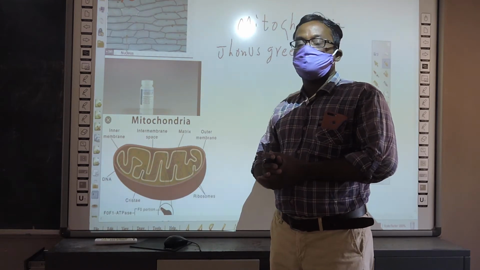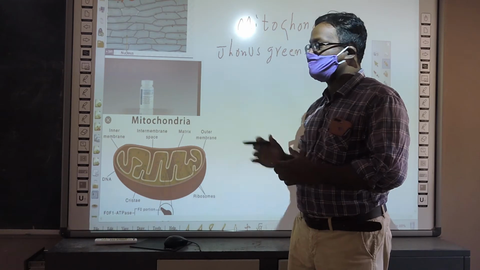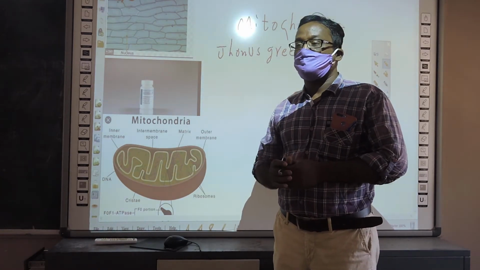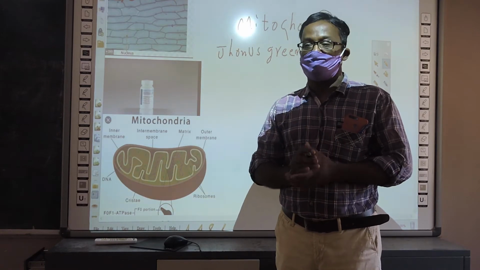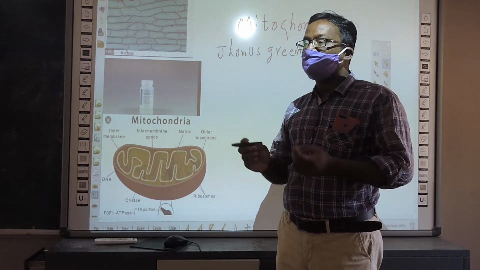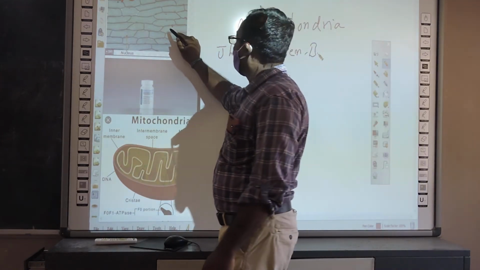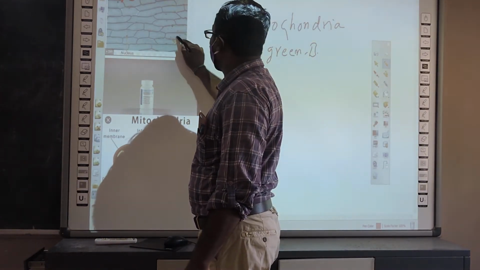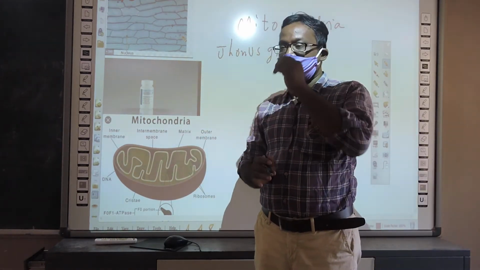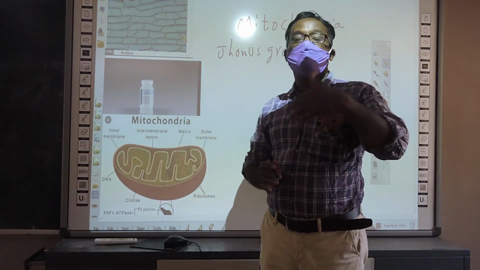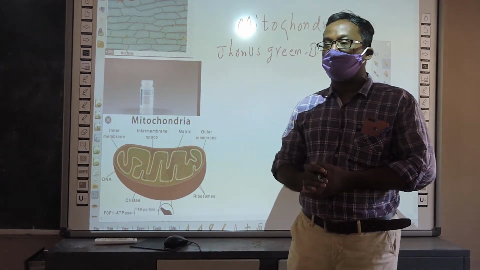Afterwards, we take the onion peel which was kept in the Janus green B solution, put it on the slide, cover with cover slip, and observe under compound microscope. Then you can see small dot-like structures in the onion peels. You cannot see its outer structure. You have to use the electron microscope to see the outer structure of the mitochondria.